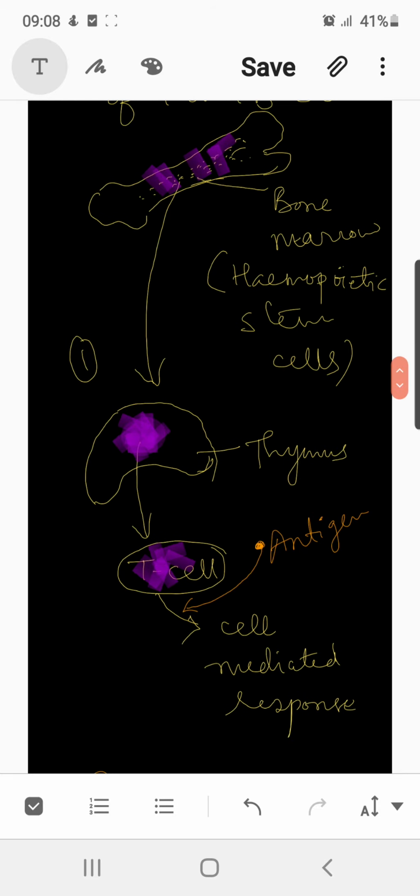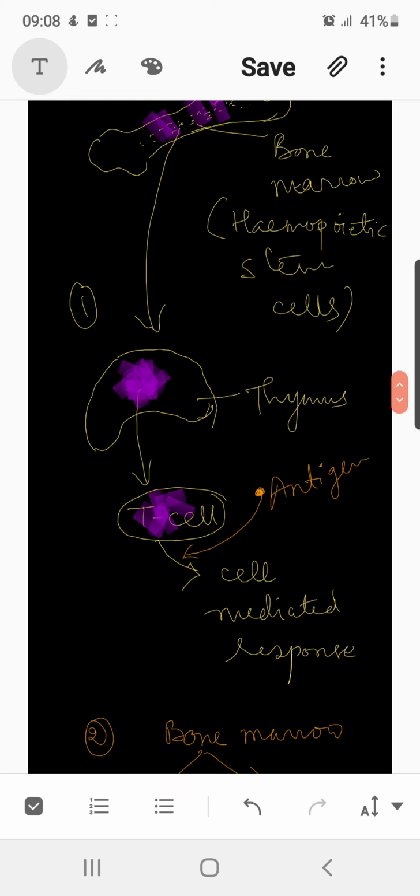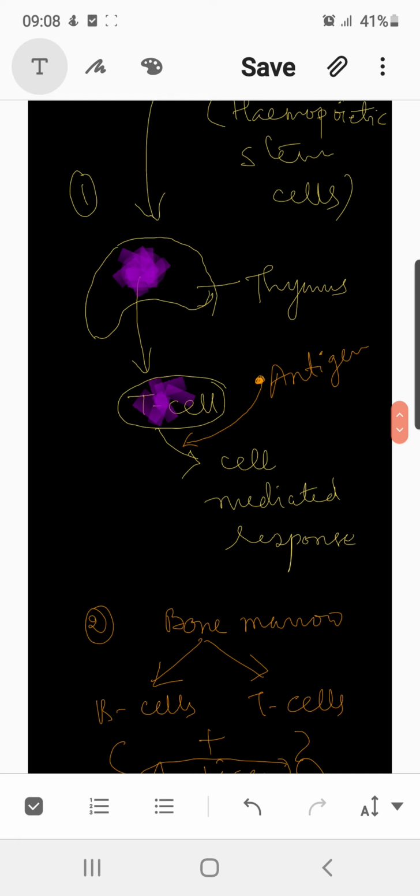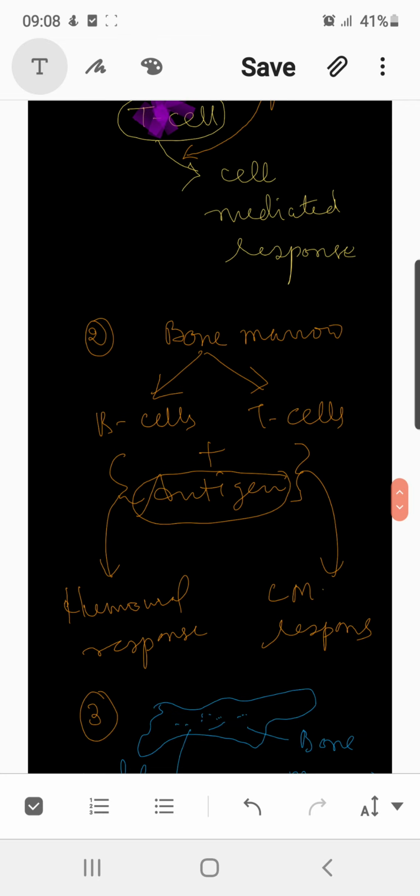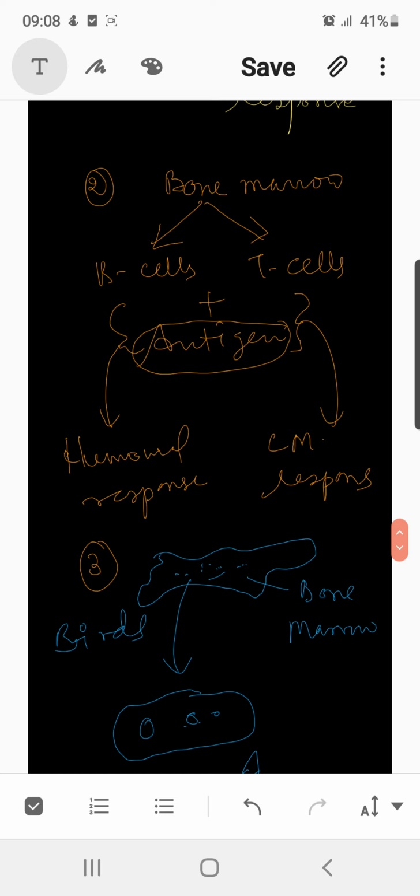Here you can see the T cell formation, which is being channelized through the thymus, and then ultimately T cells, when they combine with the antigen, result in a cell mediated response in the body. In this second picture, I have shown the formation of B cells directly from the bone marrow, and B cells, when they interact with the antigen, form the humoral response, or humoral mediated response, in the human body.